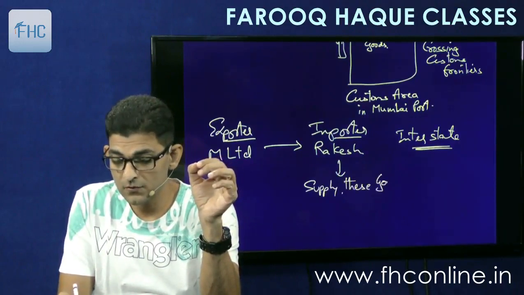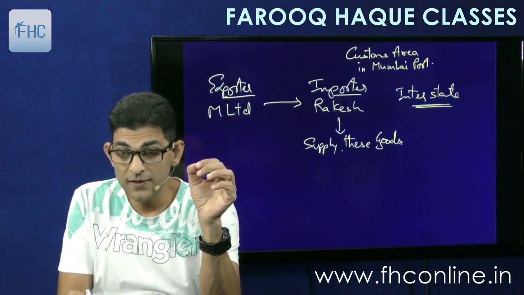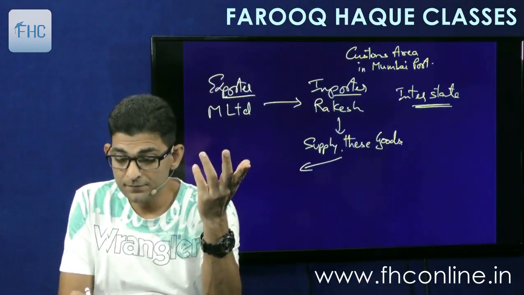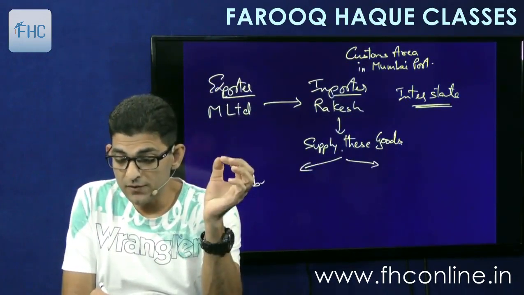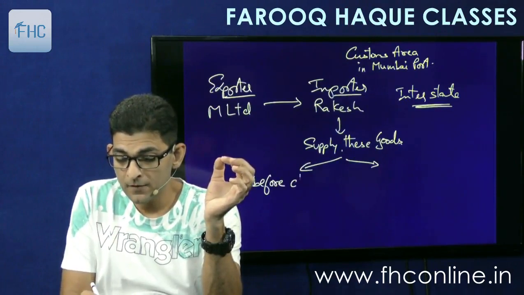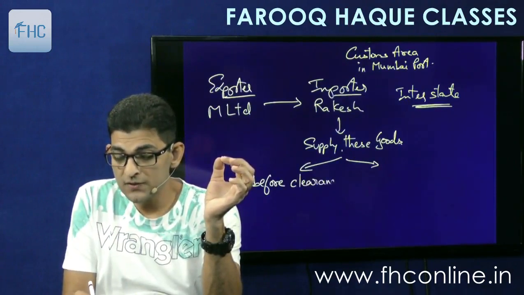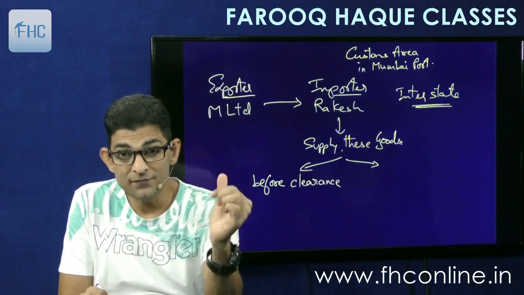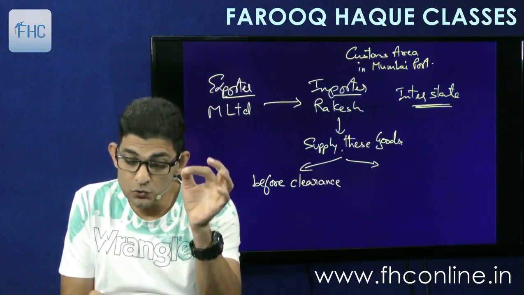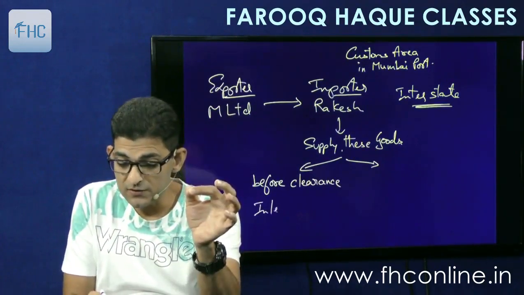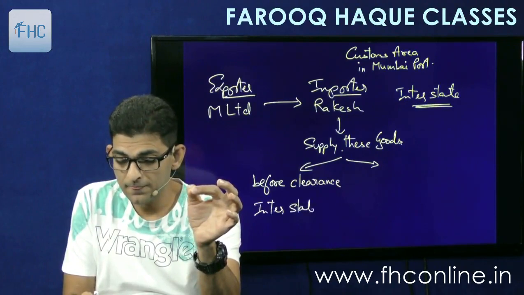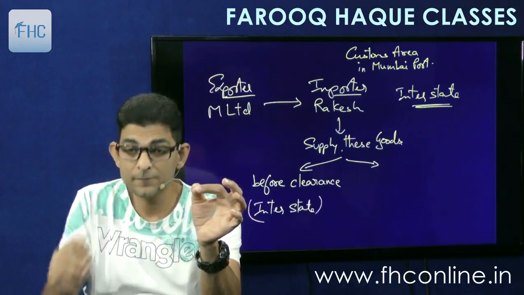Now, he can supply these goods, but when? If it is before clearance, means before crossing the custom frontiers, then this supply will also be deemed to be interstate. It will be deemed to be interstate.